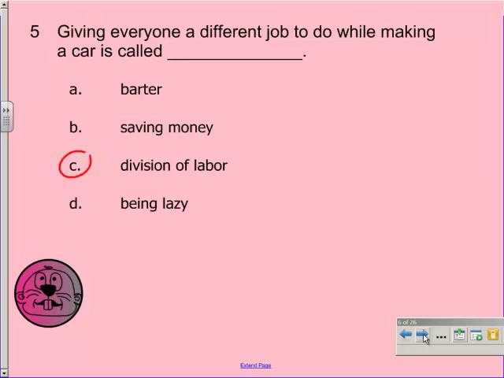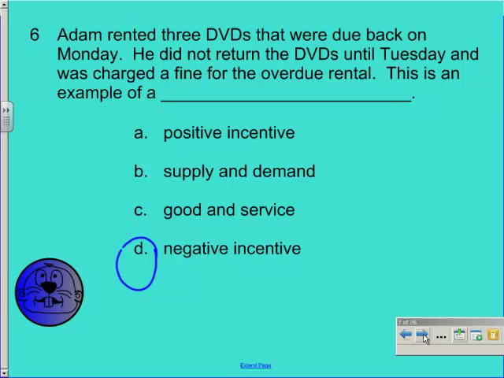5. Giving everyone a different job to do while making a car is called division of labor, just like we just talked about. 6. Adam rented 3 DVDs that were due back on Monday. He did not return the DVDs until Tuesday and was charged a fine for overdue rental. This is an example of a negative incentive. Negative incentive is when you have a penalty for doing something.